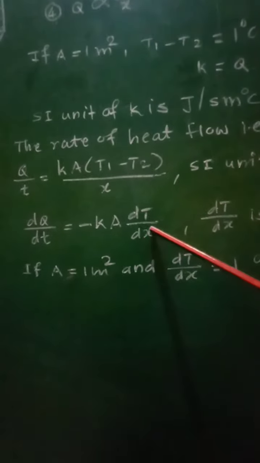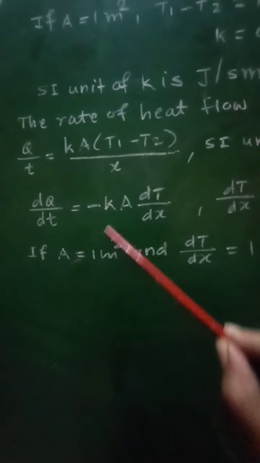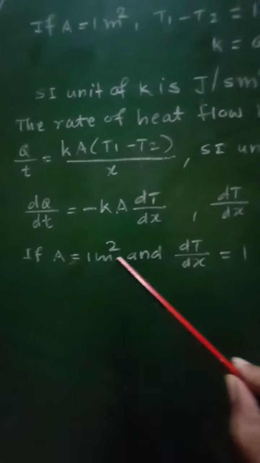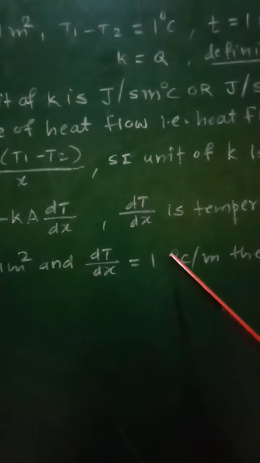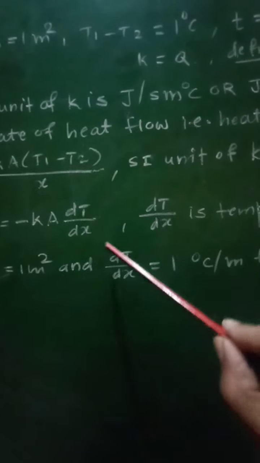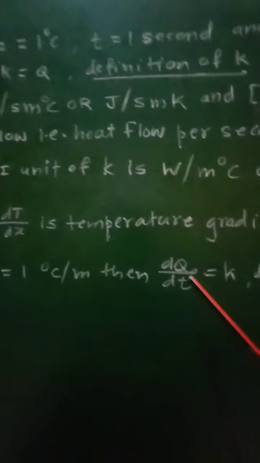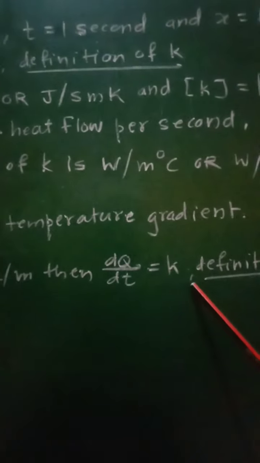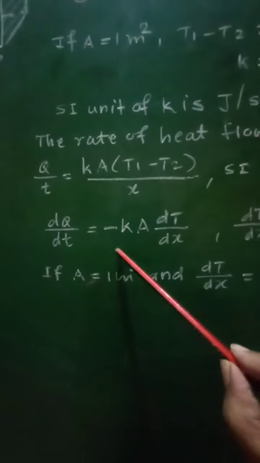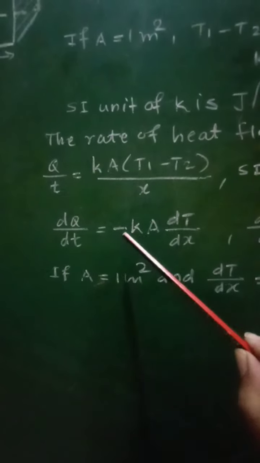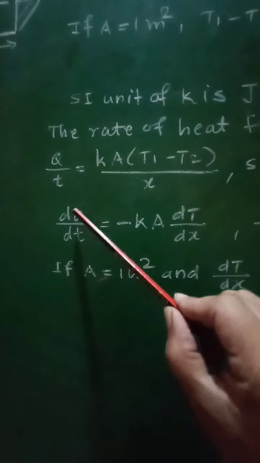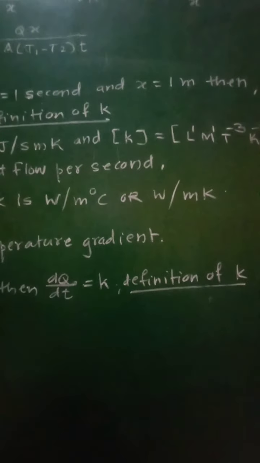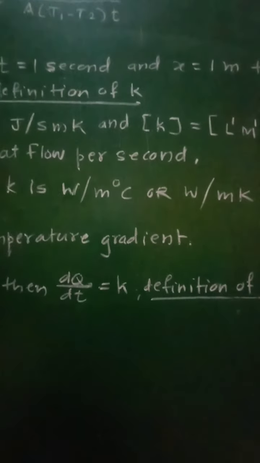Now again from this formula, if A is equal to 1 meter squared, that is unity, and dT by dx, the temperature gradient, is unity, that is 1 degree Celsius per meter, then we get dQ by dt equal to K. So from this formula, if you consider only the magnitude, then if A is equal to 1 and dT by dx is equal to 1, dQ by dt will be equal to K, and therefore we can define the coefficient of thermal conductivity alternately.